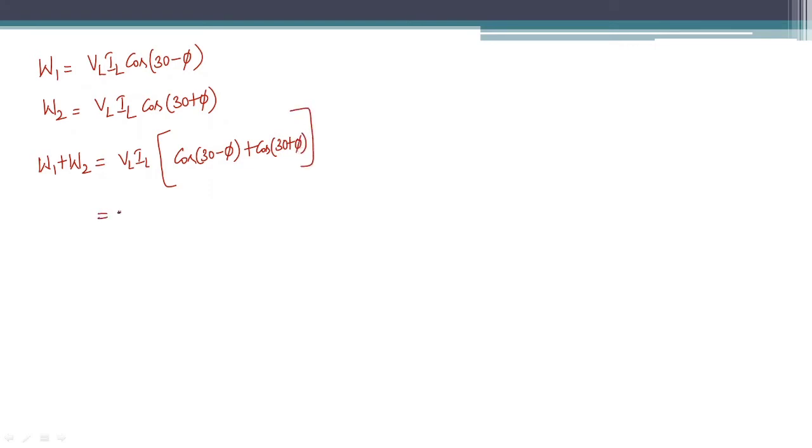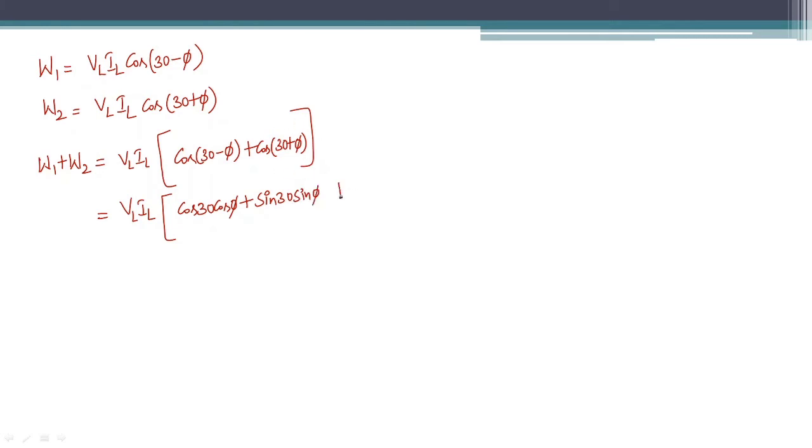It is equal to VL IL. What is cos of 30 minus phi? It is like cos of A minus B. What is cos of A minus B? Cos A cos B plus sin A sin B. So it is cos 30 cos phi plus sin 30 sin phi.